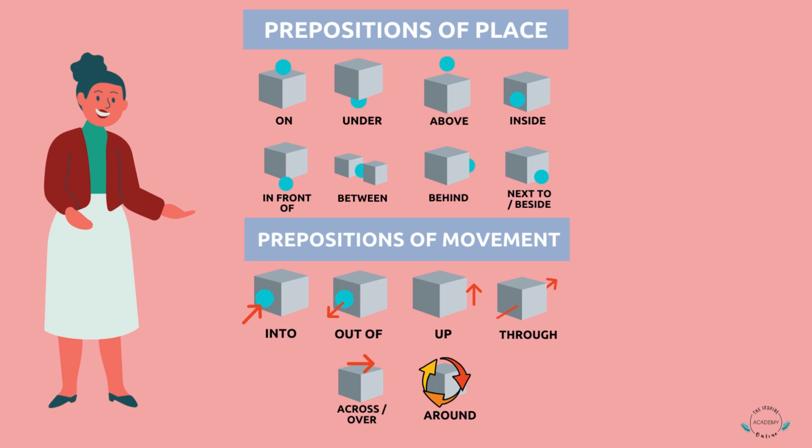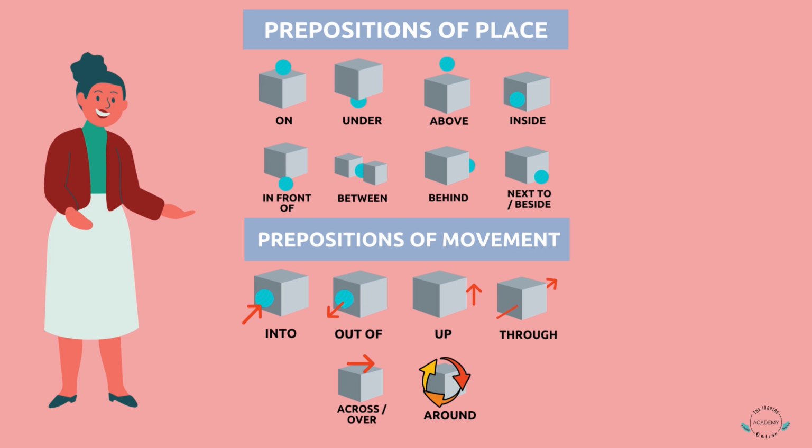Prepositions of movement: you could say, throw the ball into the box. You can say, throw the ball out of the box. Throw the ball up. Throw the ball through the box.